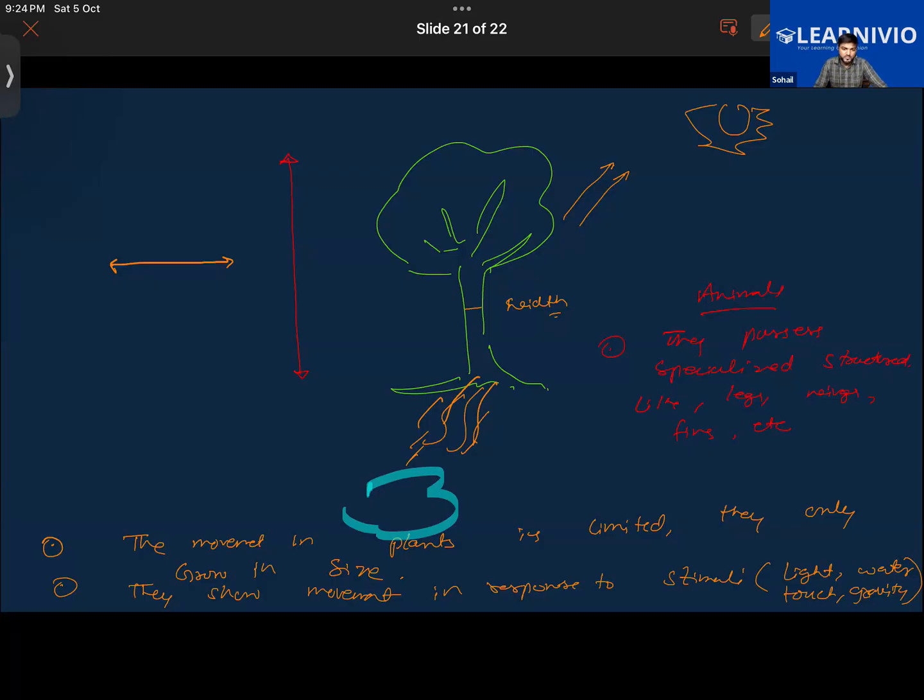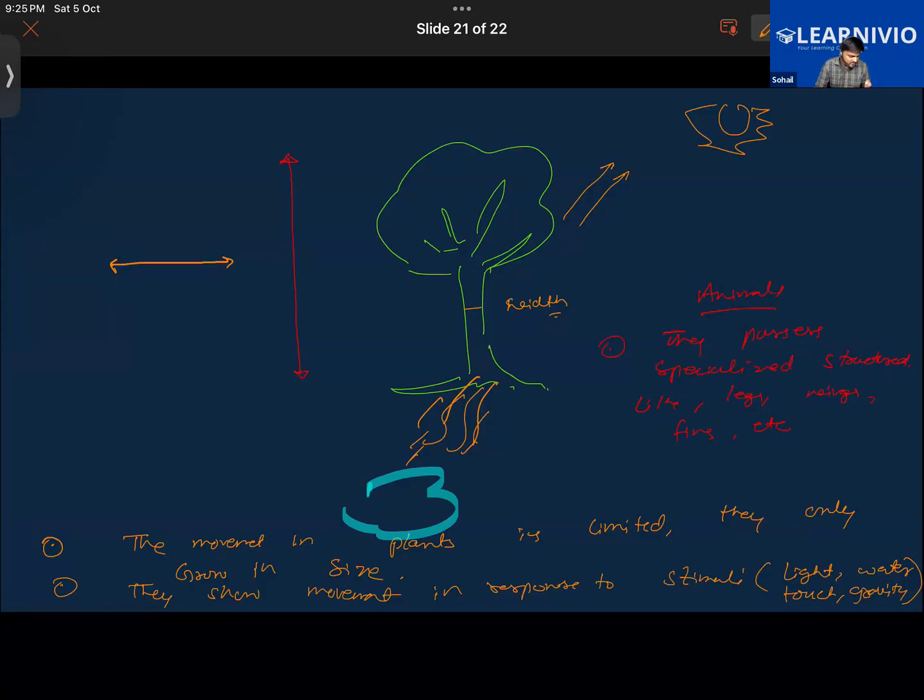Sir, in the animals, after legs, what is that written? Wings, fins that are in the fishes, and then etc. Okay, what about the next question? You tell me. We have this question as well.